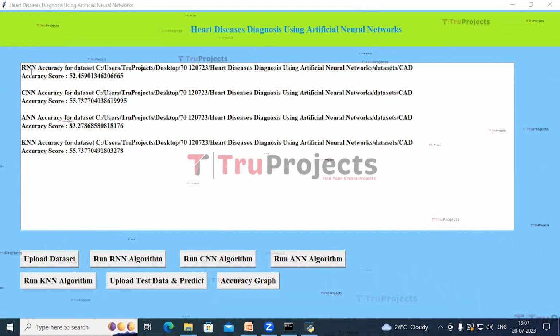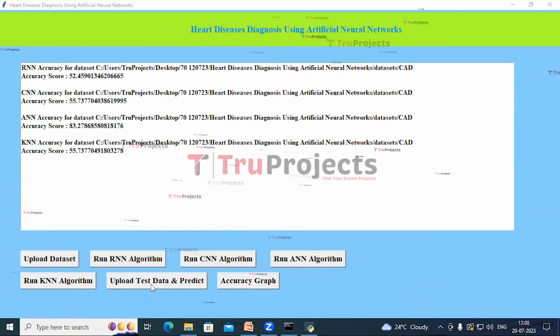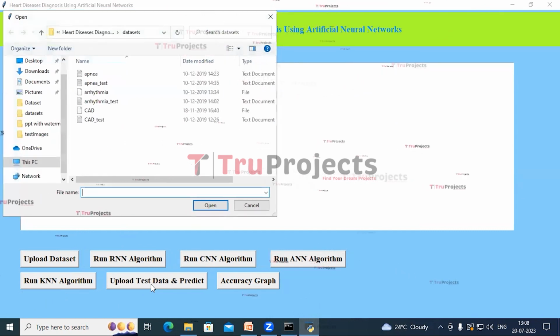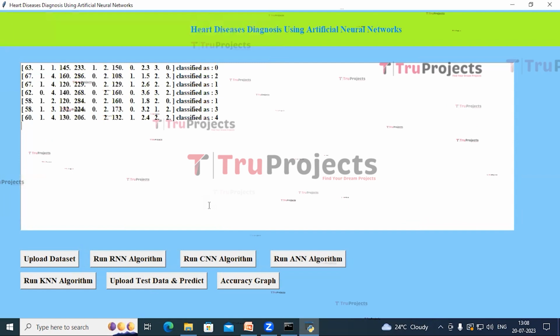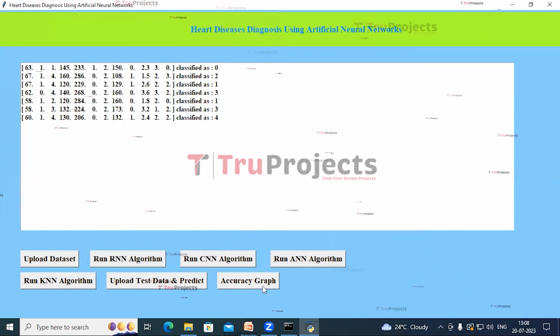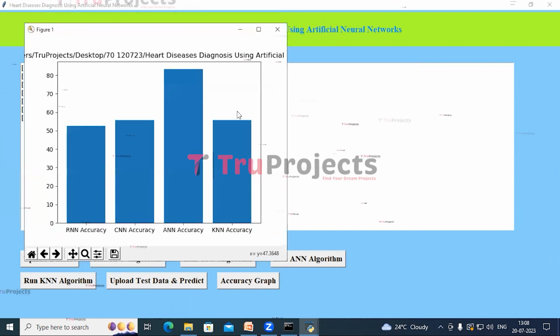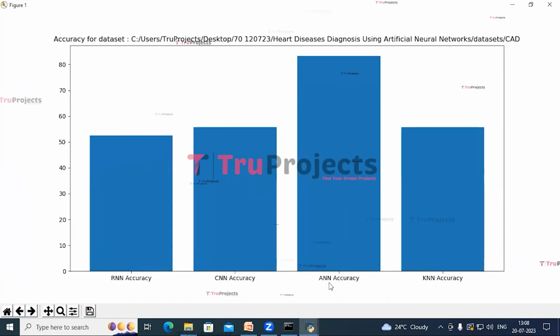So, in the text box, we can see the accuracy by running the CAD dataset, and now click on Upload Test Data and Predict. Select CAD_test and click on Open. So we can see the classifications here. Now click on Accuracy Graph. We can see ANN is performing well.